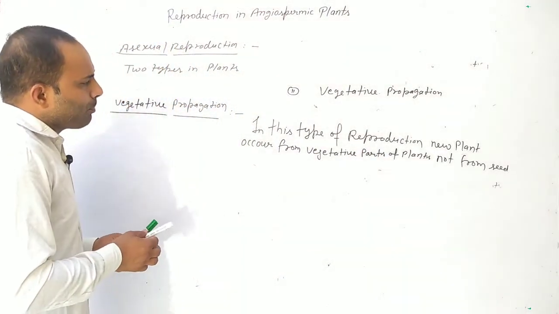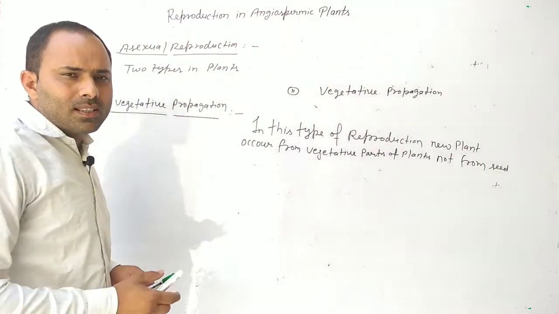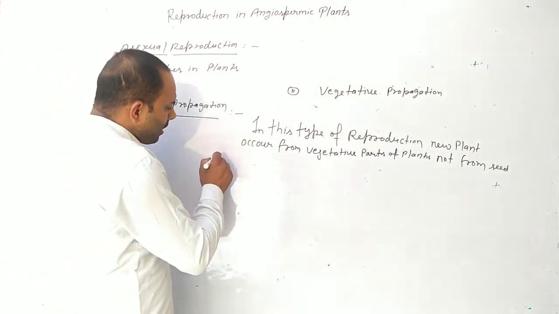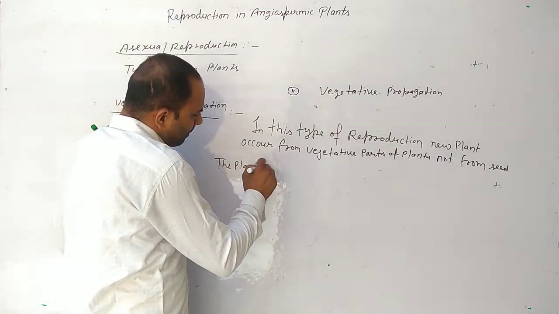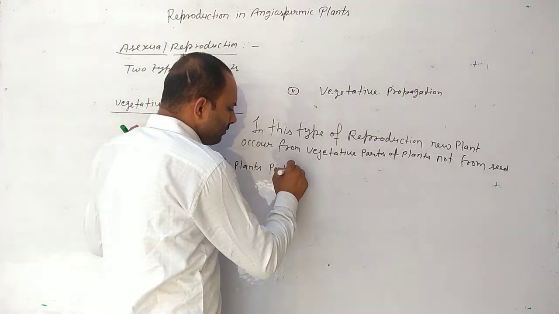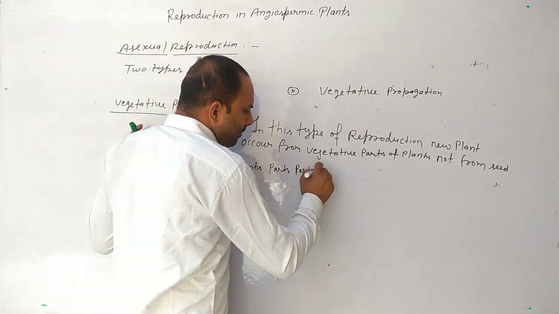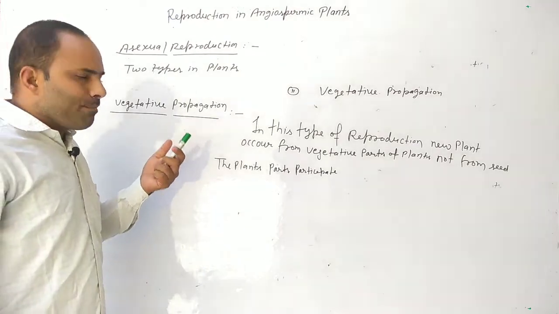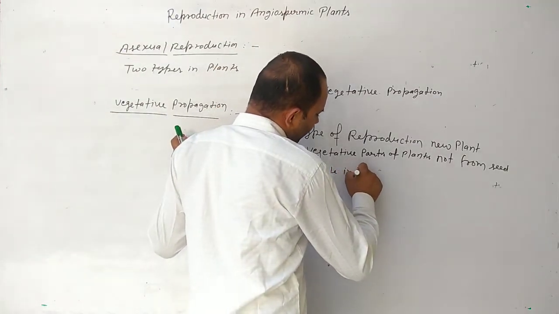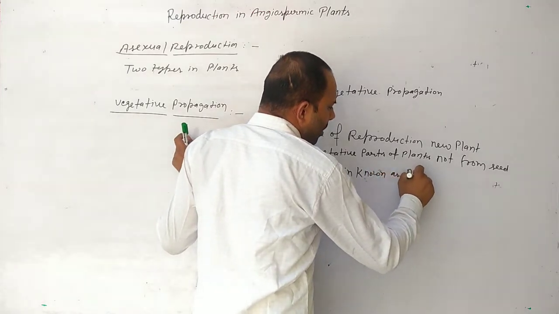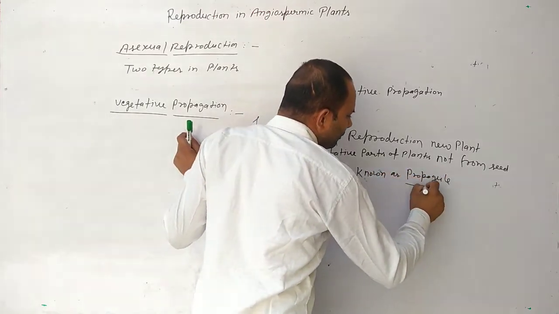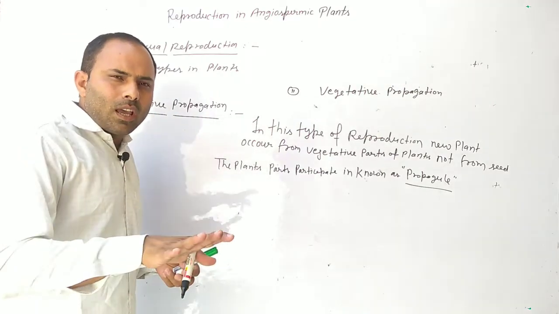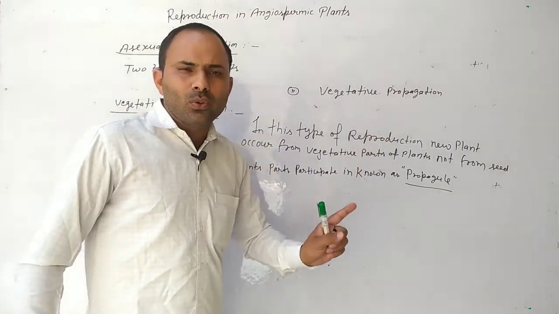The plant part that takes part in this type of reproduction is known as a propagule.